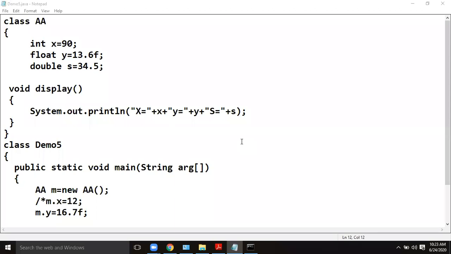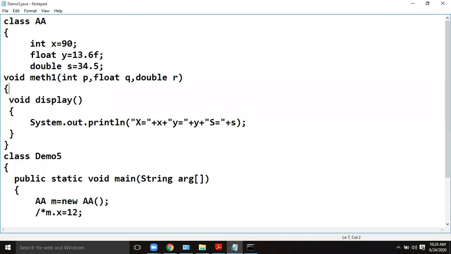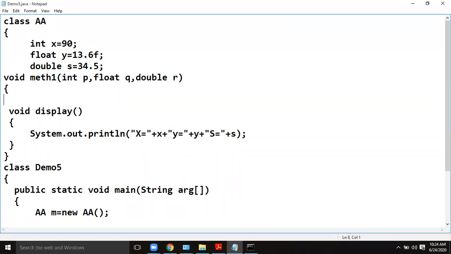Okay. So this is how we have to access. Now, if you want to have a method, for example, meth1, you can take variables p, float q, double r.